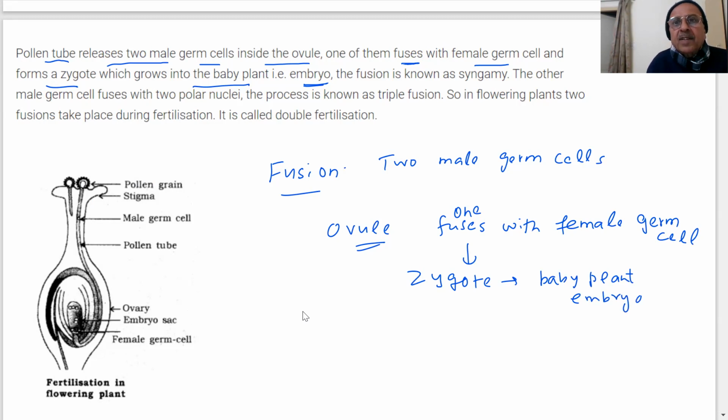This process is known as syngamy. So ये process है.